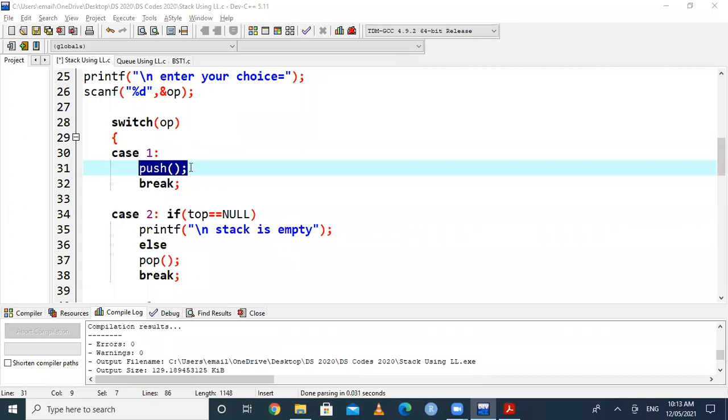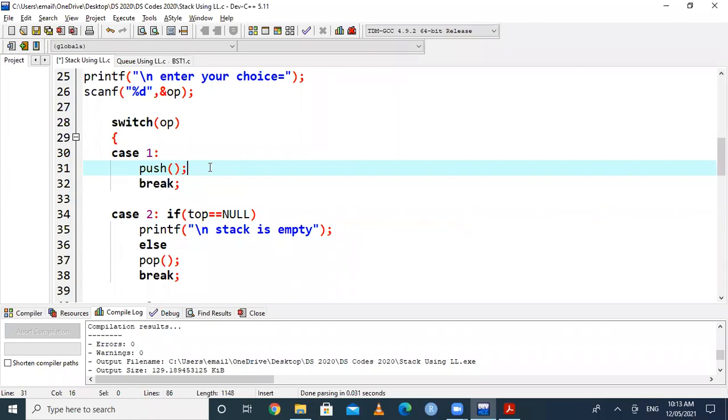There is no such condition in the case of a linked list. Whenever you are implementing a stack using a linked list or a queue using a linked list, there is no condition like stack is full or queue is full, because we can create n number of nodes in a singly linked list. There is no limitation on size, unlike an array, which has a size limitation declared at the start of the program. A linked list uses dynamic memory allocation, so there is no limitation on size.